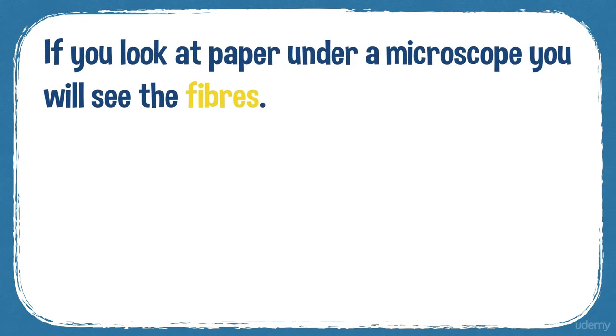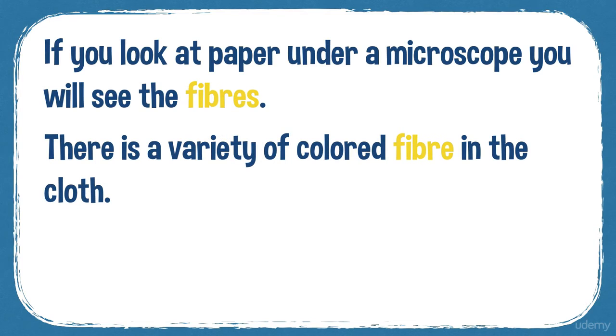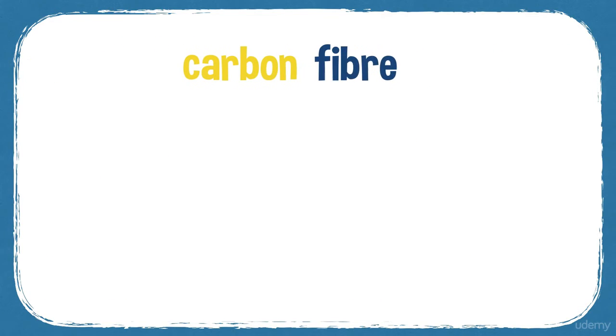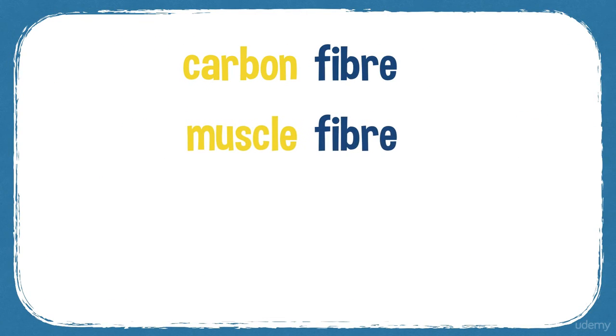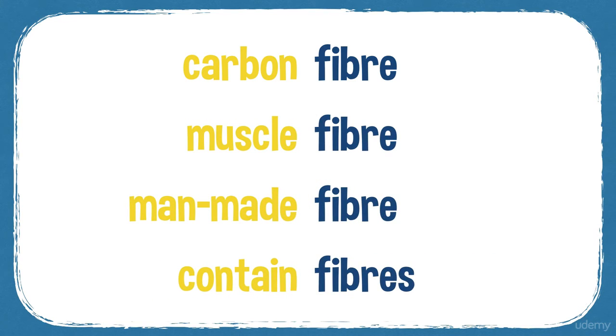If you look at paper under a microscope, you will see the fibres. There is a variety of coloured fibre in the cloth. Experts warn that inhaling just one asbestos fibre can cause cancer. So you can have a carbon fibre, a muscle fibre, a man-made fibre, and things contain fibres.